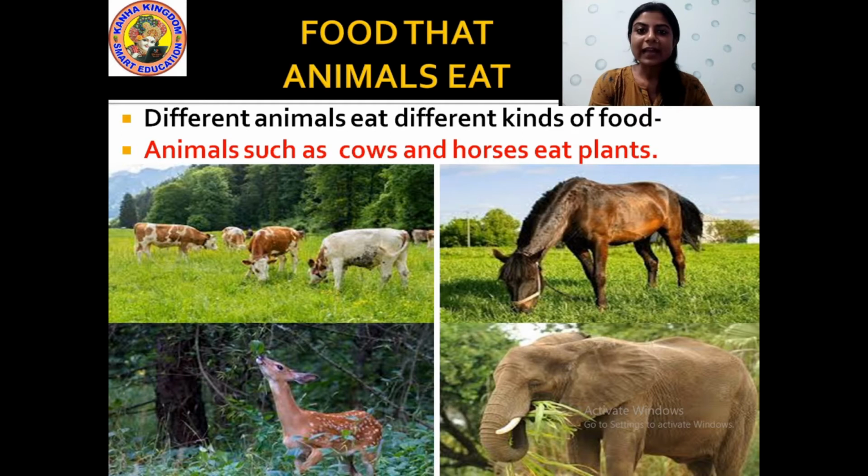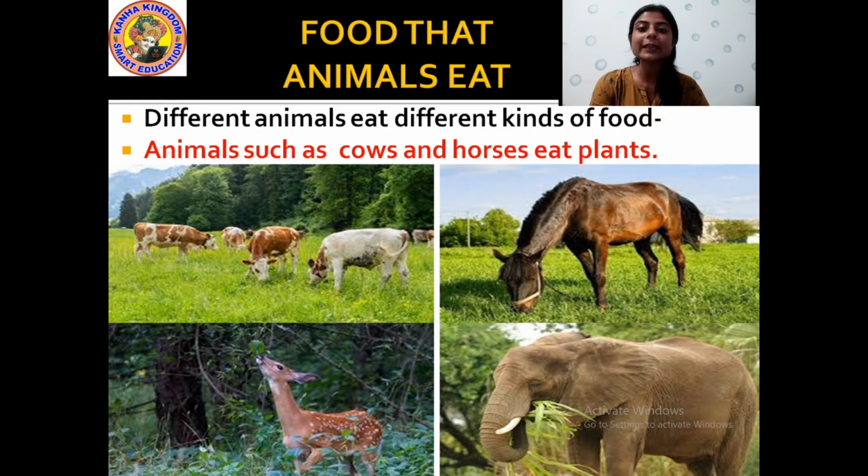See students, I will explain with an example that different animals eat different kinds of food. What can you see in the picture? What are the animals there in the picture? There is a cow, there is a horse, there is an elephant, there is a deer. And these types of animals eat only plants.